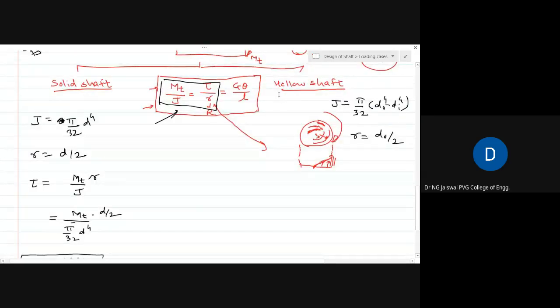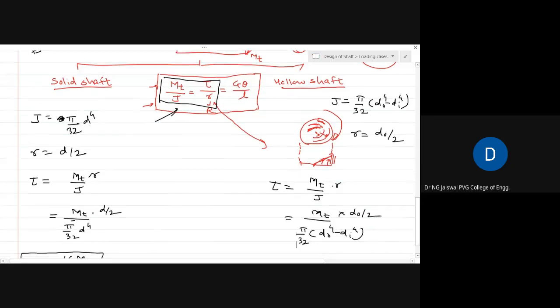For a hollow shaft, same thing. If you want to write down, you get tau is equal to mt upon J by R. Again, it is equal to mt upon J, I'll put pi by 32 into dO raised to power 4 minus di raised to power 4, into this R, which is now dO by 2, right?